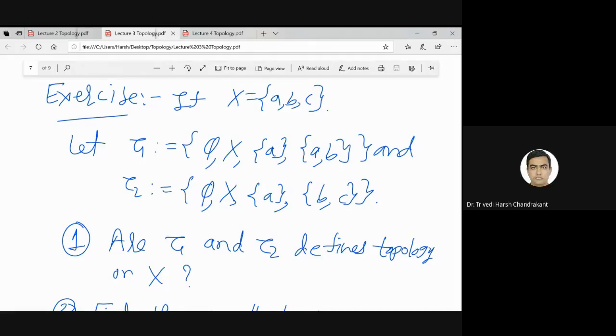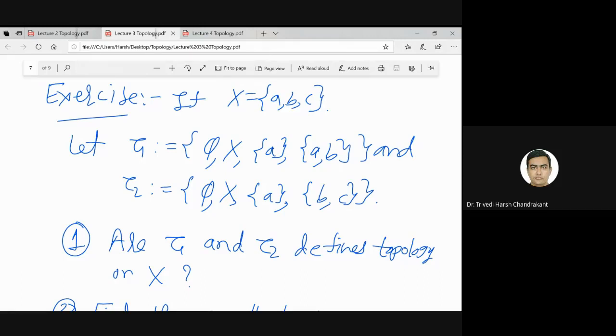So how do we usually check these properties? If you remember group theory, we make the table for every operation. The same way you can make a table for union, and a table for intersection. There are four elements, so there will be 4 cross 4 entries in that table, and we check whether union and intersection are closed or not.